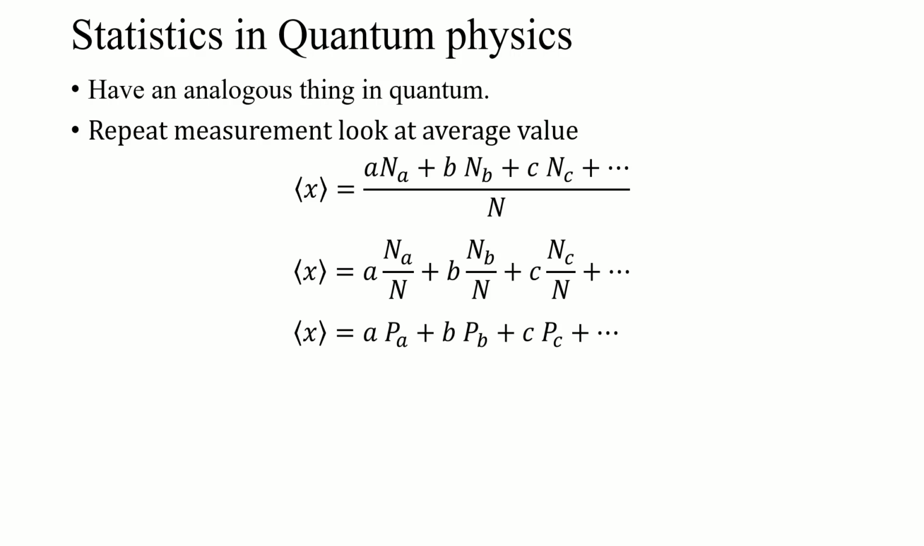We can rewrite this, separate all of those individual terms, and what we realize is the number of times we measured outcome A over the total number is actually, in the limit of large N, the probability that we would measure result A, likewise probability of B. So our expectation value is essentially the sum of all the possible measurement outcomes times the probabilities of measuring that result. And that gives us what we call our expectation value.